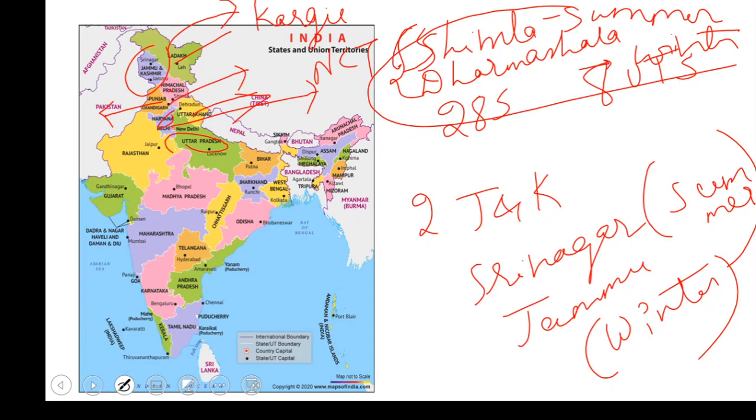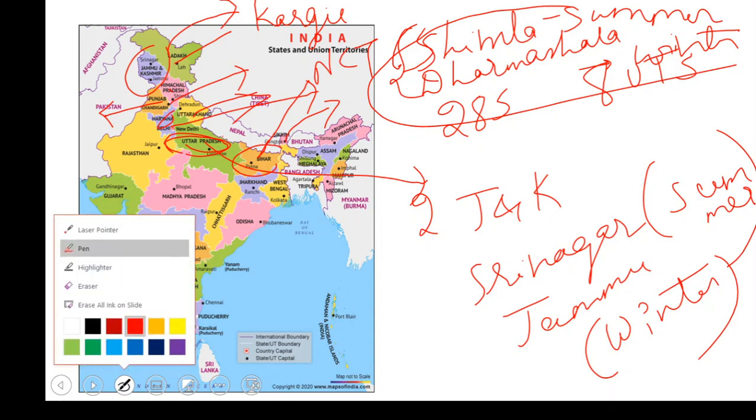Next, Uttar Pradesh, which has Lucknow as its capital. Then Bihar. If you see the one below, there's Nepal, which shares its border with two states in the south. The first is UP and the second is Bihar. The capital of Bihar is Patna. Then Sikkim, the state which has Gangtok as its capital.